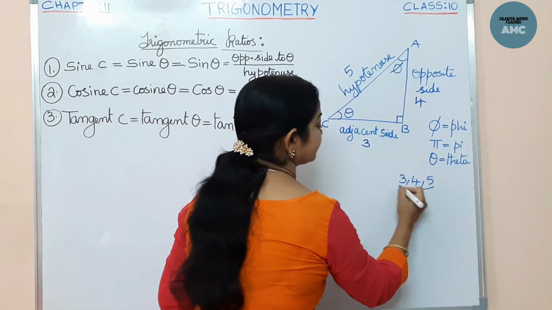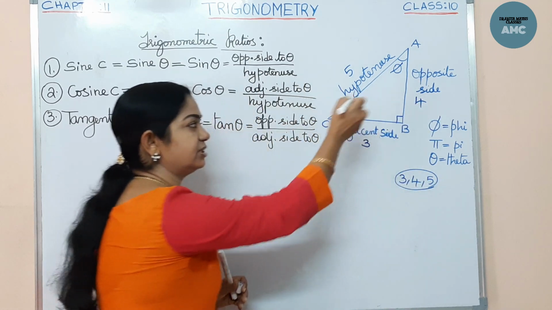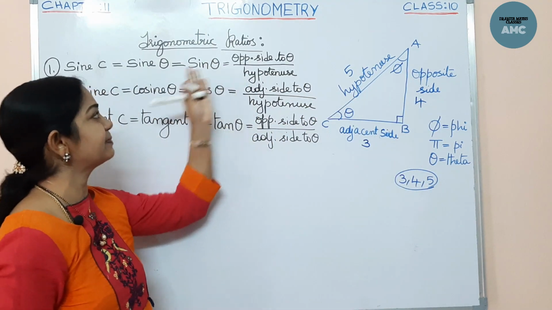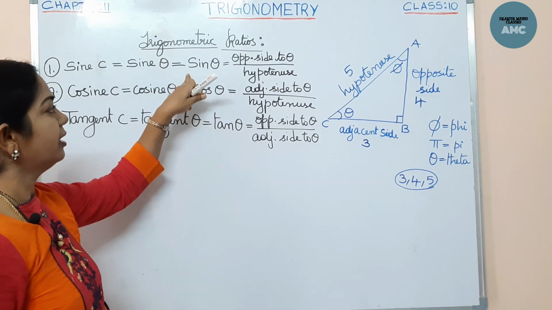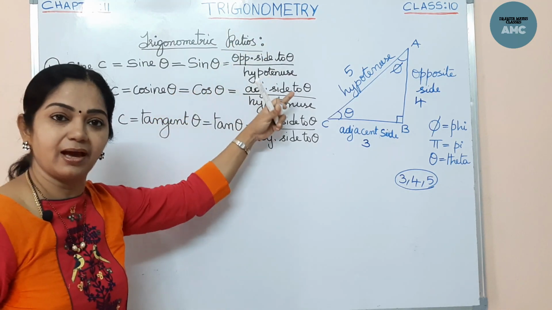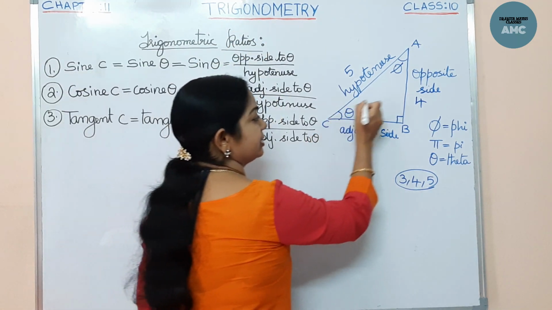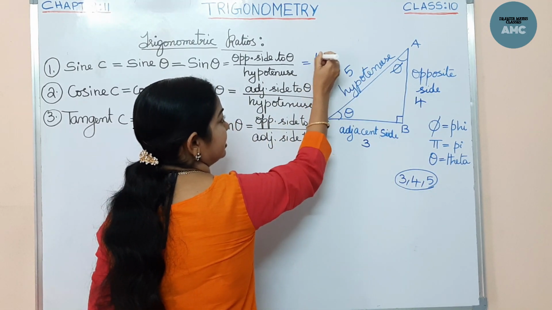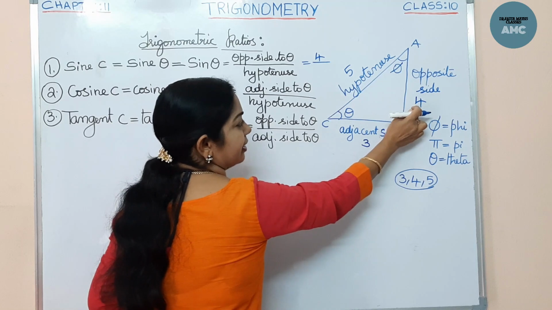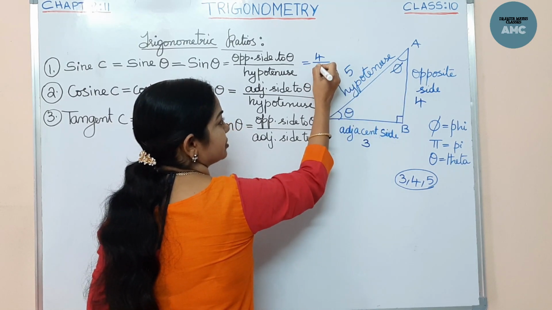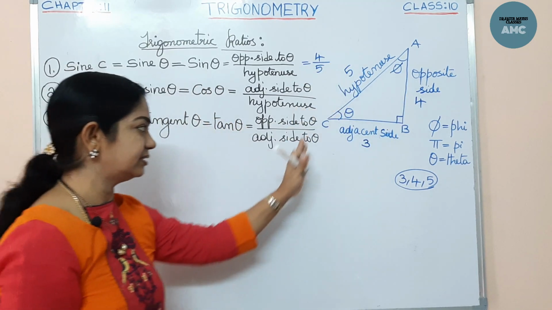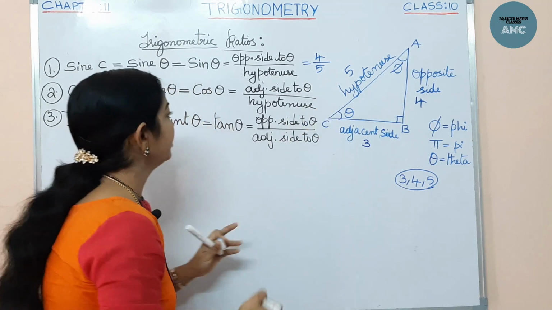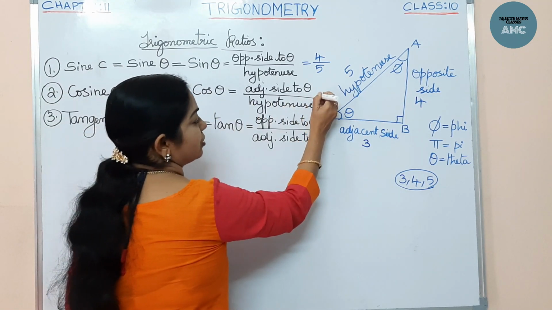So here I have taken 3 units, 4 units and 5 units for you to explain sin theta. Now I have told sin theta is opposite by hypotenuse. Opposite to theta is 4, and the hypotenuse is 5 units. So sin theta in this case is 4 by 5. Now let us calculate cos theta.